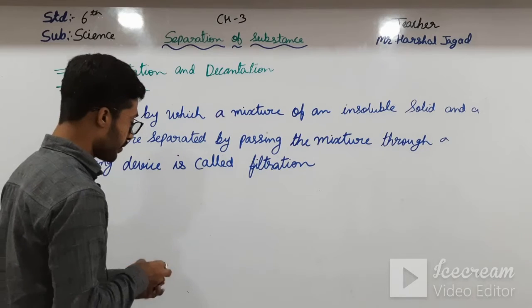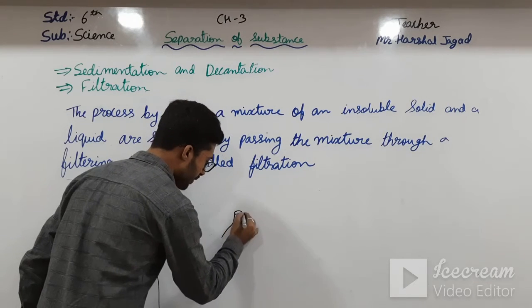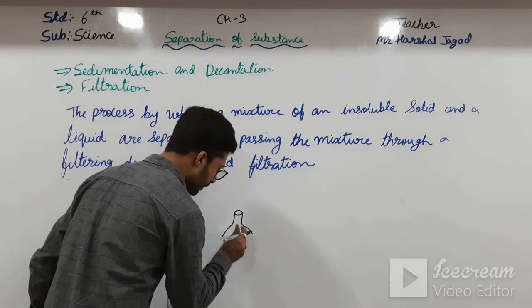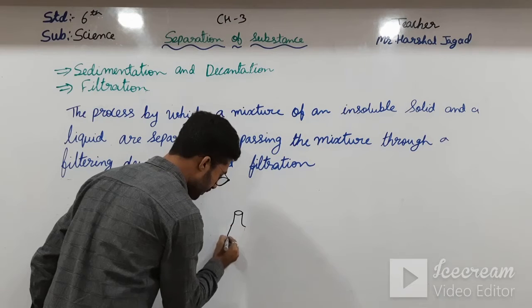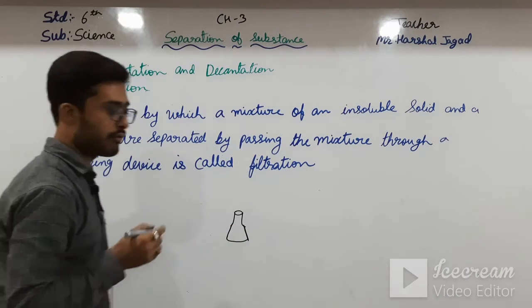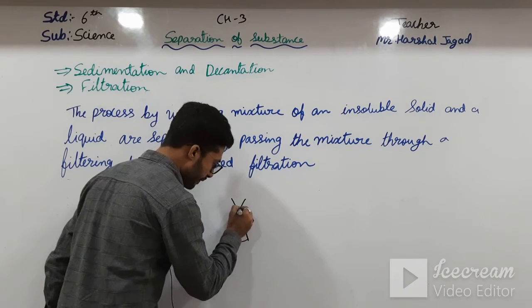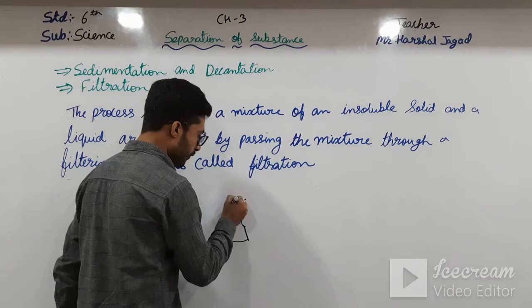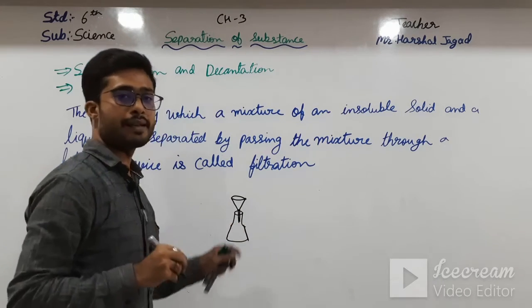See here, I am drawing a figure over here. This is a conical flask. In that the funnel is kept, and in the funnel the filter paper is added.